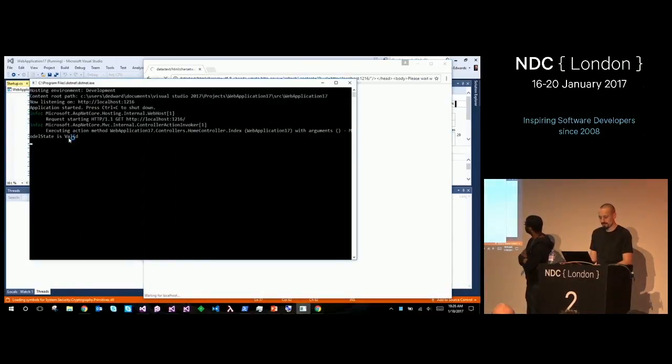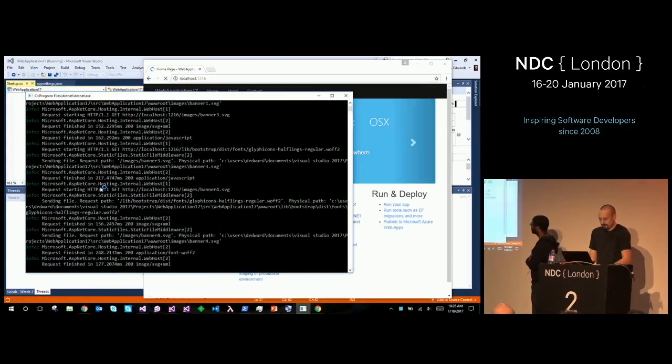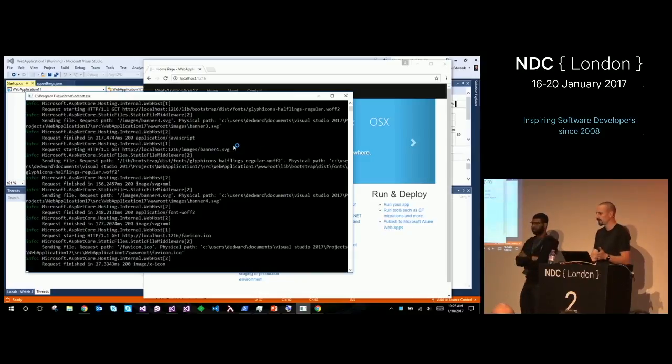So we can see some log information coming through here, and by default we're just logging info. Okay, we're not logging any higher than that. We still get a fair bit of data, which is kind of nice. All the static files are going through here as well, so every single request is being logged.